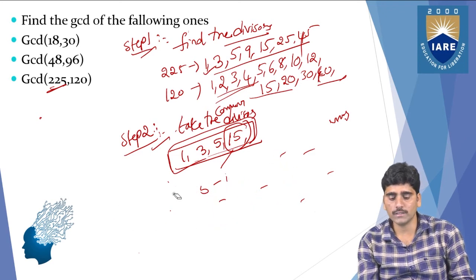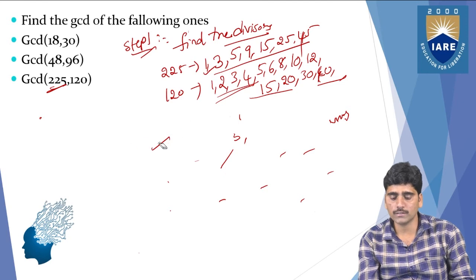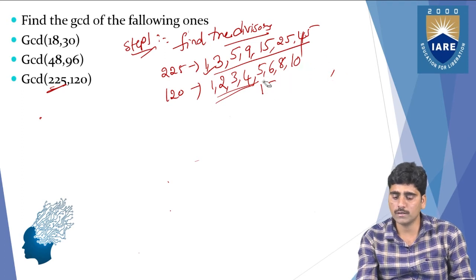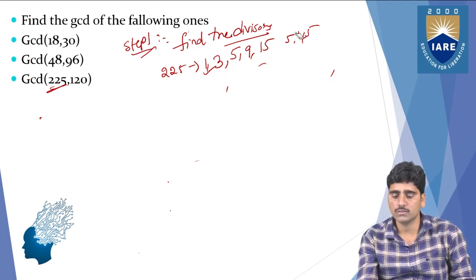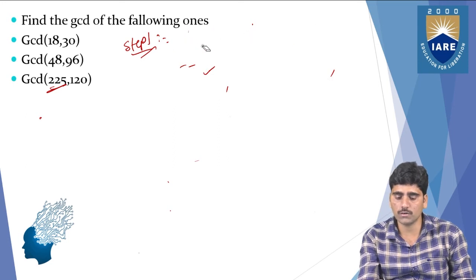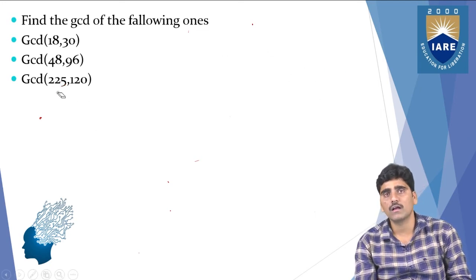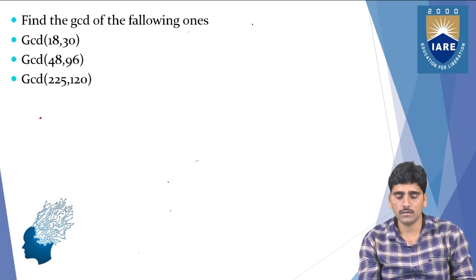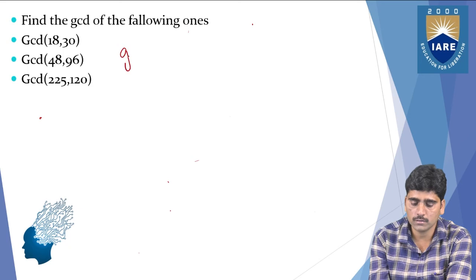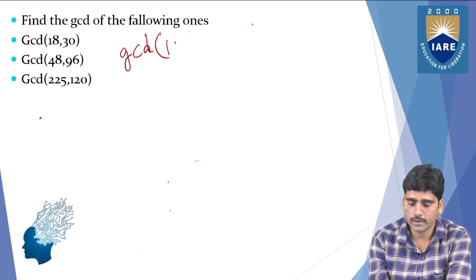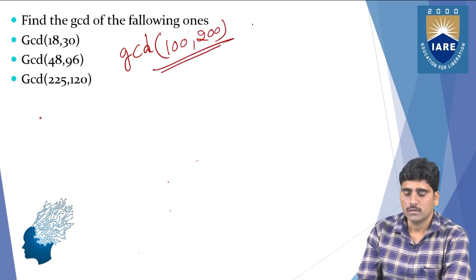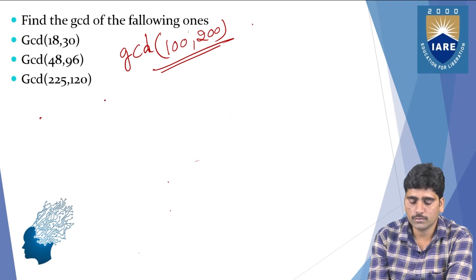And for this greatest common divisor, we are going to find it with the help of different techniques. This is the divisor method, you can say. In the divisor method, we need to find the divisors of the numbers, then take the common divisors, then find the greatest common divisor. Right, and you can practice another example like GCD of 100 comma 200. So for 100, what will we get as the divisors?